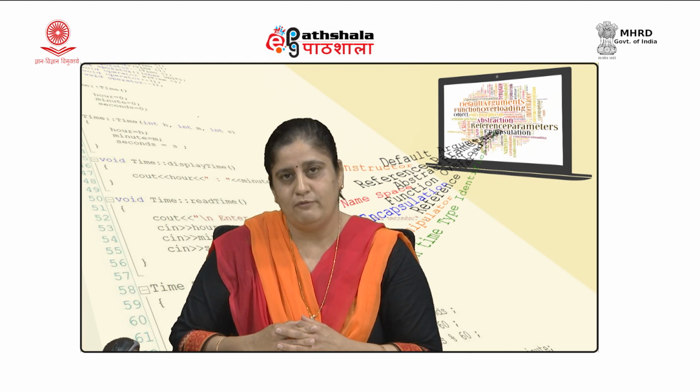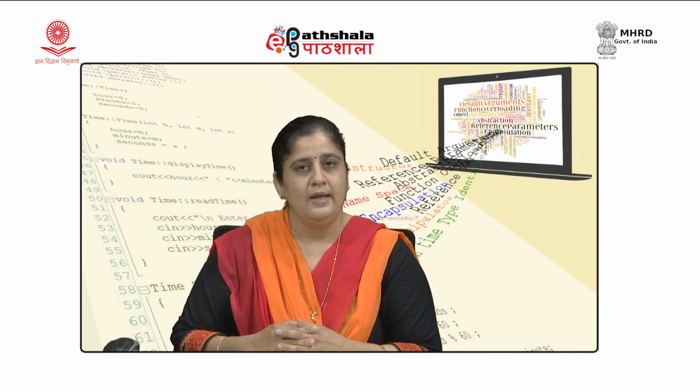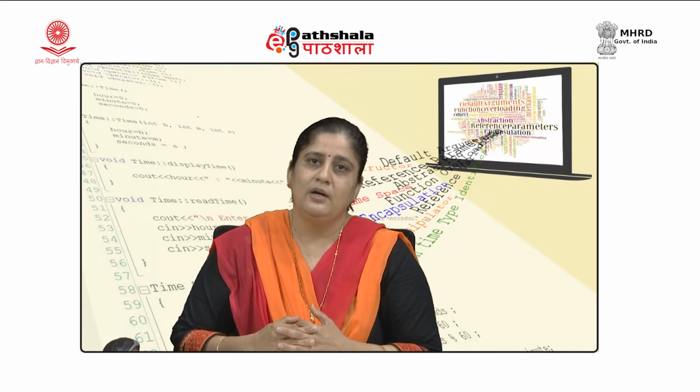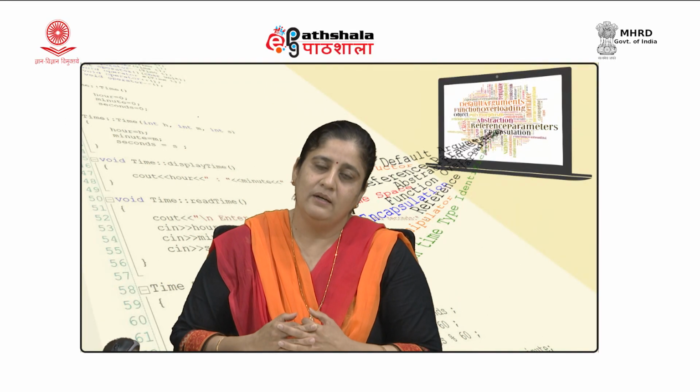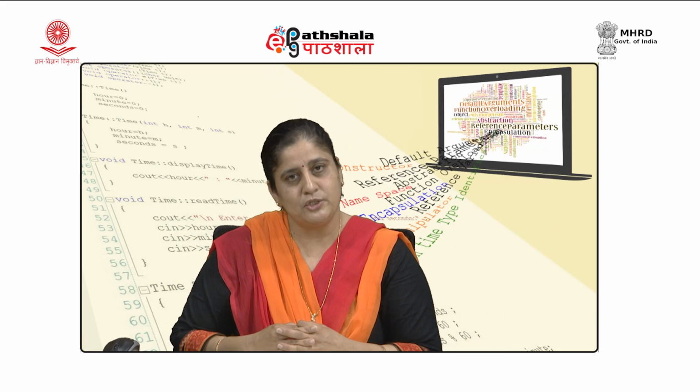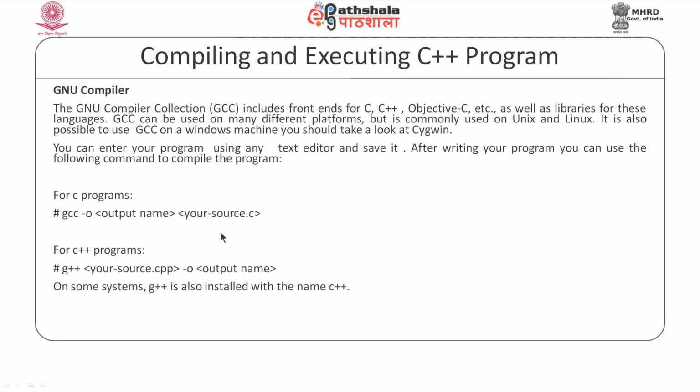There are many compilers available for C++. Here we would try to explore two compilers for creating and executing C++ programs. The first compiler that we would try to explore is the GNU compiler. The GNU open source compiler collection includes front ends for C, C++, Objective C and many other languages, and it is normally used on Unix or the Linux platform. But if we want to use it on the Windows platform, there are a number of programs available which can be used to use this compiler on Windows as well.